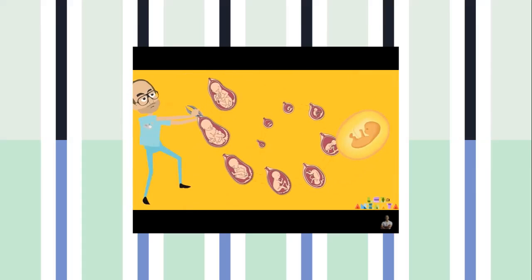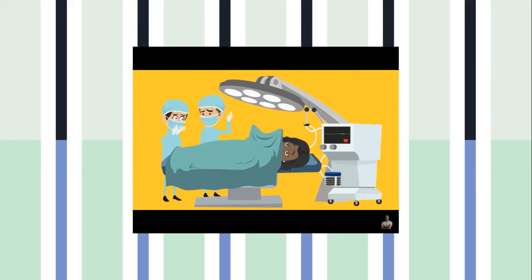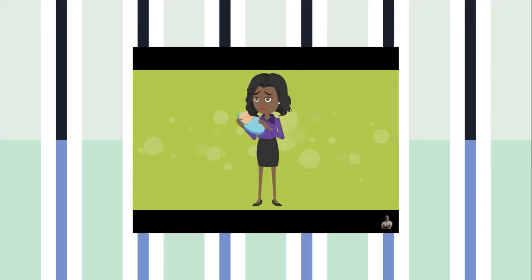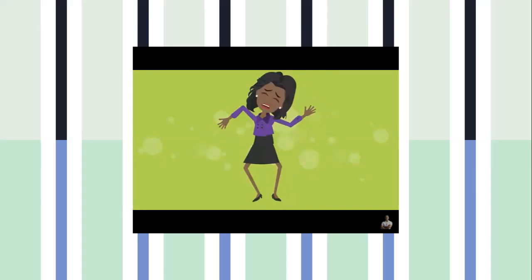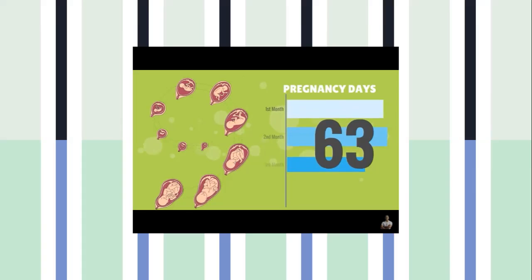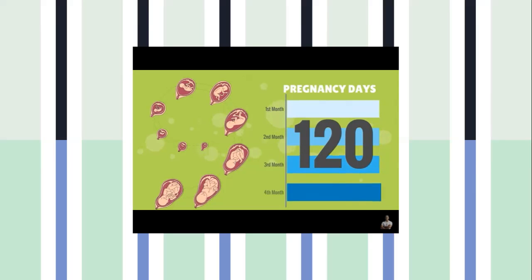And lastly, the doctor is prohibited from doing anything that would lead to an abortion, except when the early pregnancy is dangerous to the woman's life, or if the fetus is suffering from a serious malformation. But in both cases, the abortion is only allowed before 120 days of pregnancy.